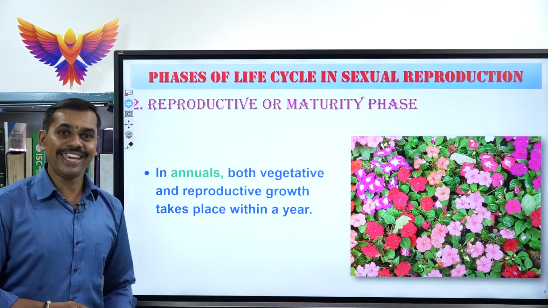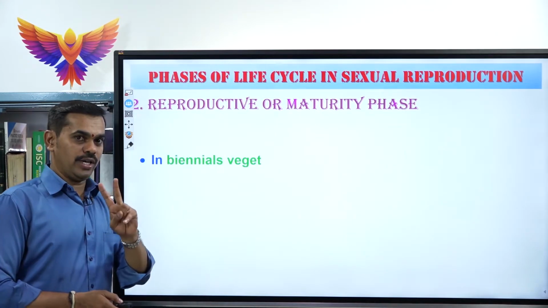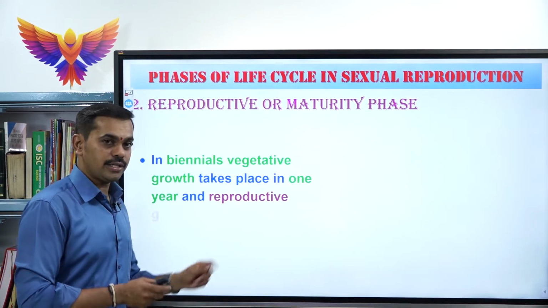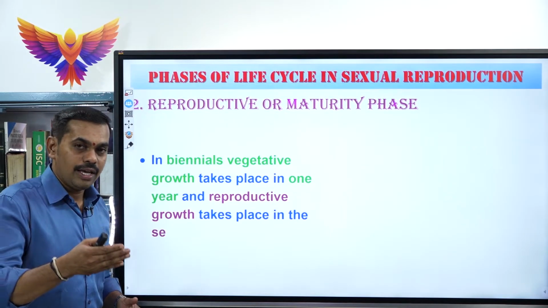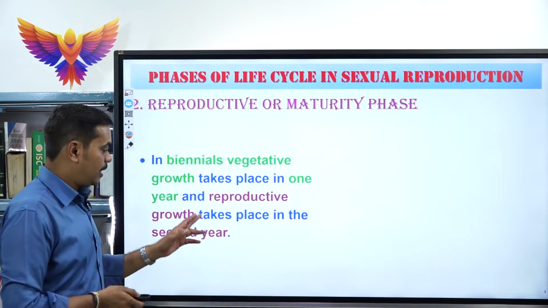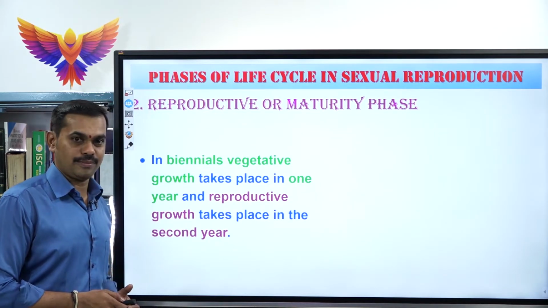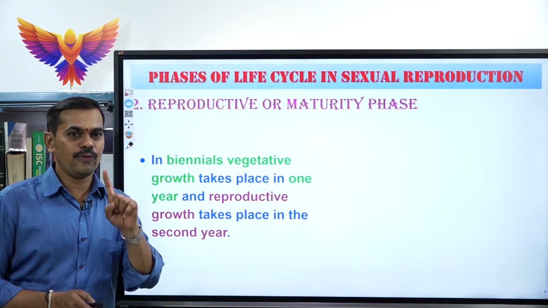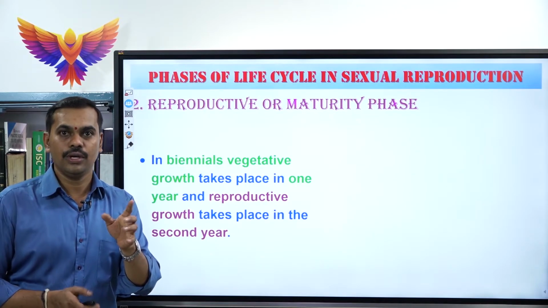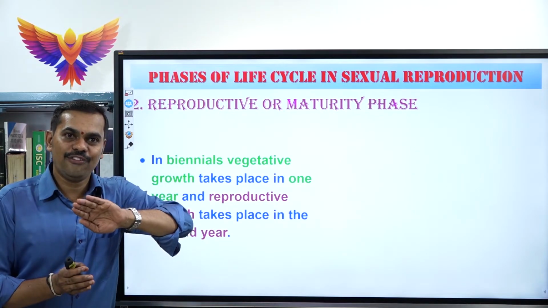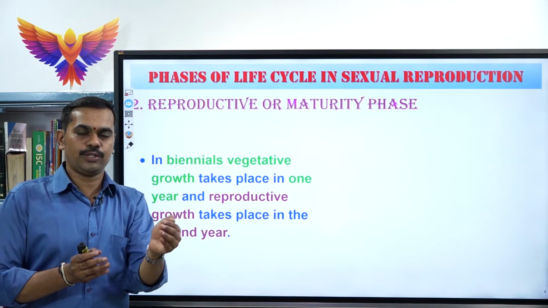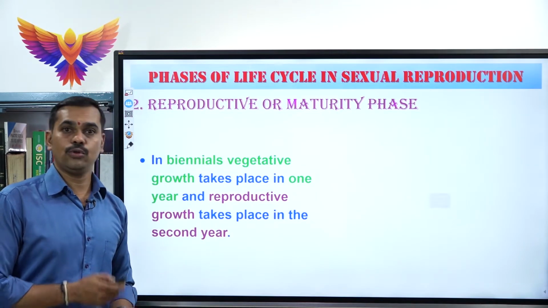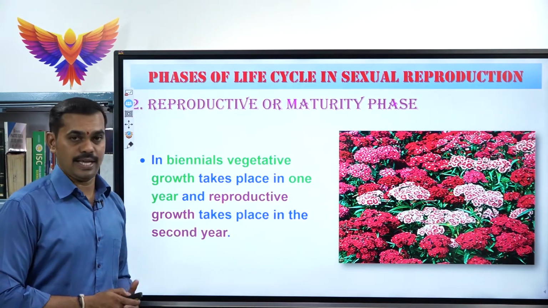When it comes to biennials, bi means 2, so 2 years. In biennials, the vegetative growth takes place in the first year. Later on, in the second year, the reproductive growth takes place. That is why they are called biennials. Biennials means vegetative growth and reproductive growth complete within 2 years. In the first half, vegetative growth takes place. In the second half, the reproductive phase or growth takes place. That is the best example.